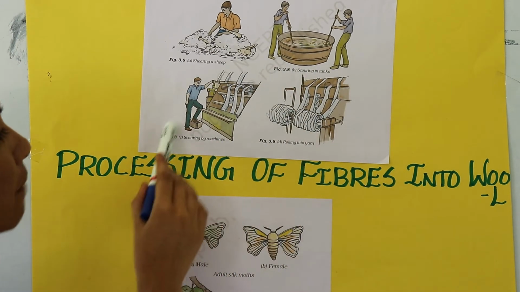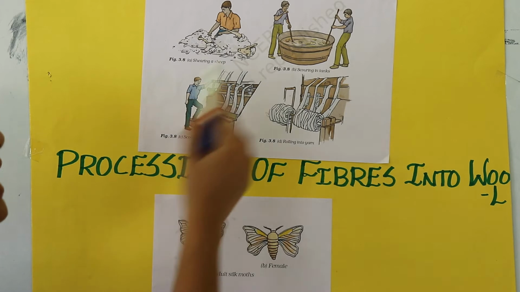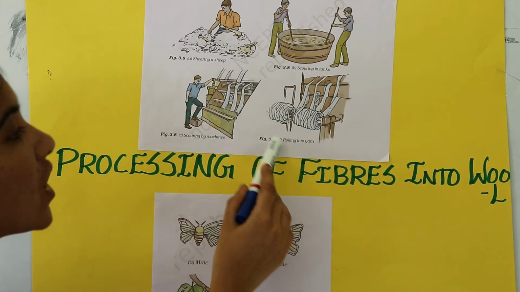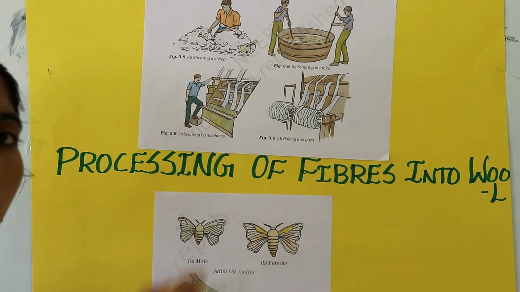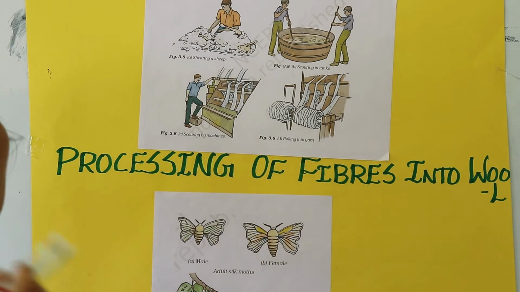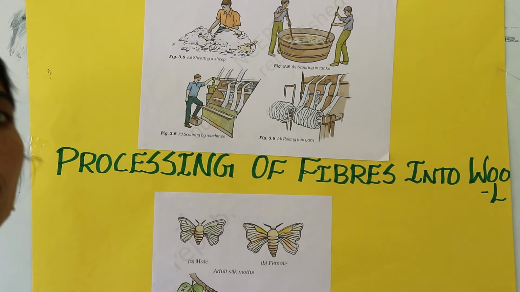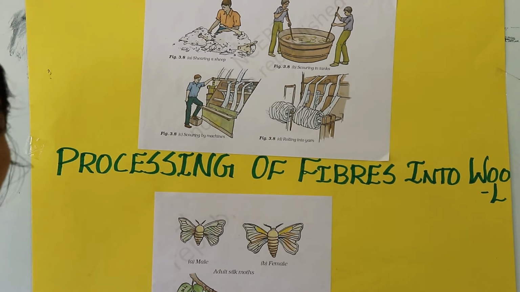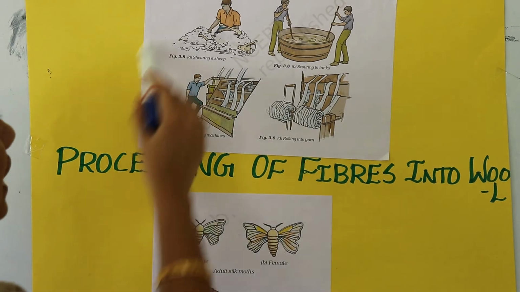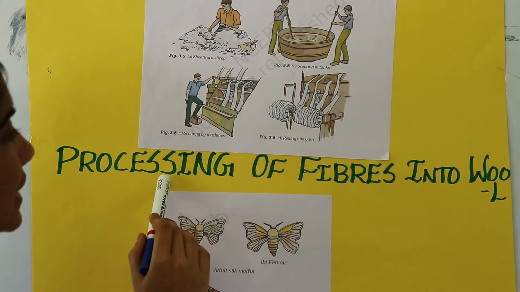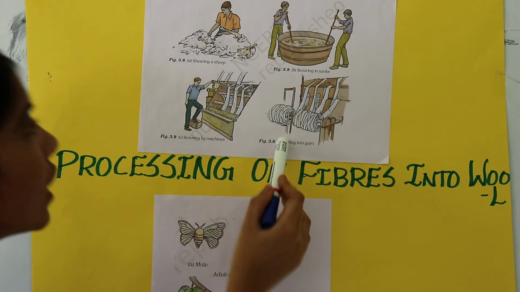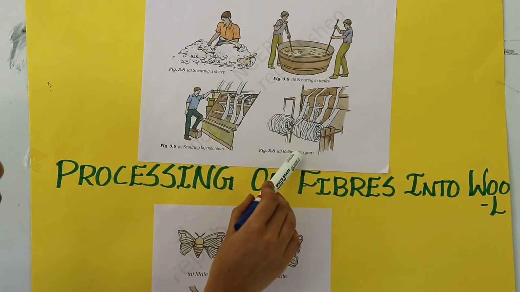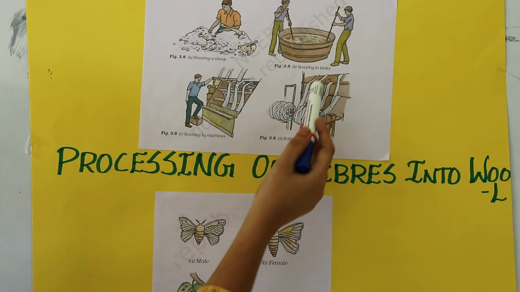Next, scouring by machines. Nowadays the same step is done by machines. At the last, rolling into yarn. The longer wools are converted into yarn for sweaters and the shorter wools are converted into yarn for clothing material weaving. Okay, 4 stages are followed for processing of fibers into wool. Main are shearing, scouring and rolling. In scouring alone, 2 steps are followed.